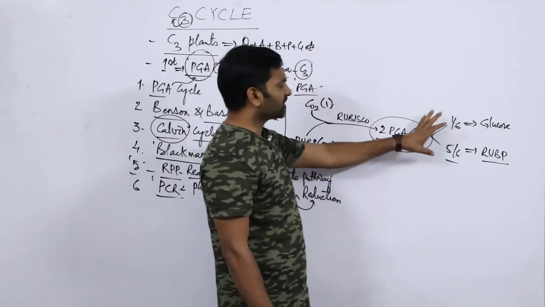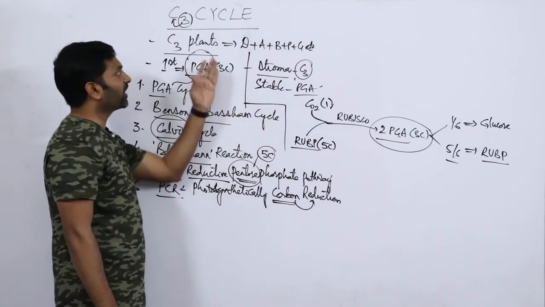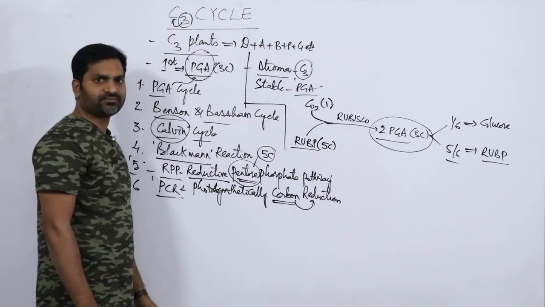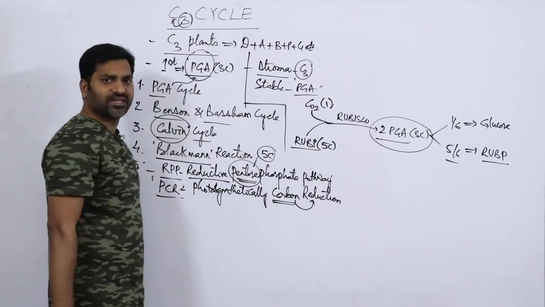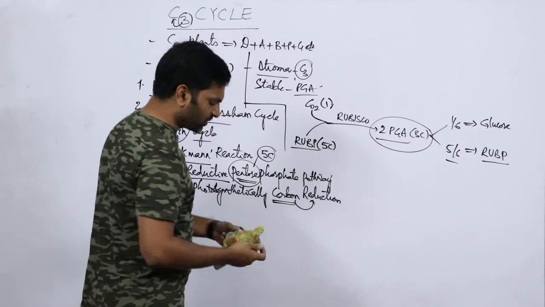Okay, so this is about basic structure or basic information regarding the C3 cycle. Clear? Then we will see how the cycle looks. So just have a look.